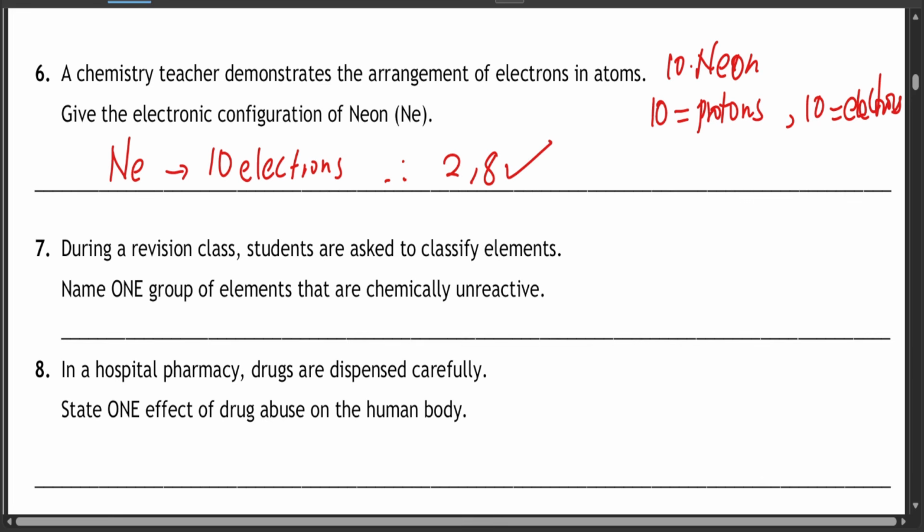But there's also the S and P notation. If you've been asked to write it in terms of S and P, it is written as 1s2, then 2s2, followed by 2p6. The s orbital takes a maximum of 2 electrons, the 2s also takes a maximum of 2 electrons, and the 2p orbitals take a maximum of 6 electrons, giving you 10 electrons.